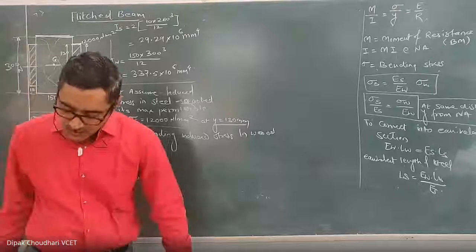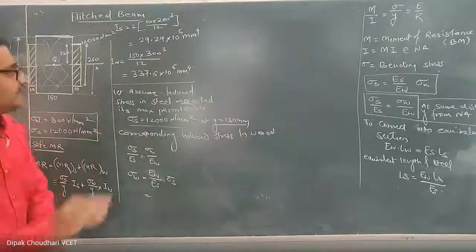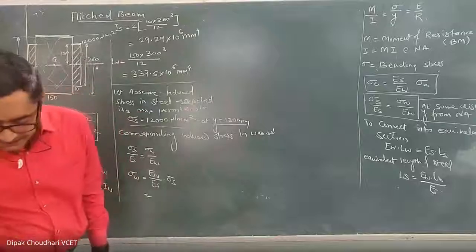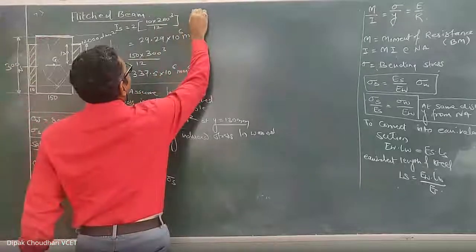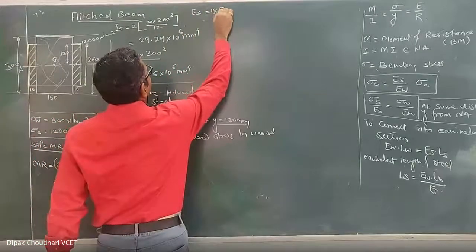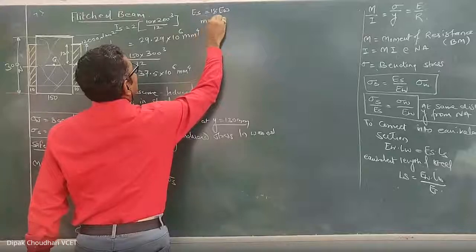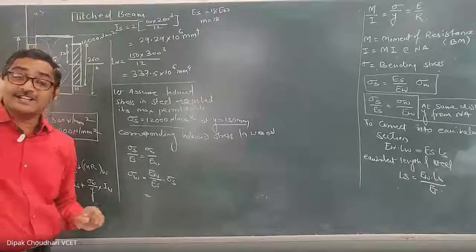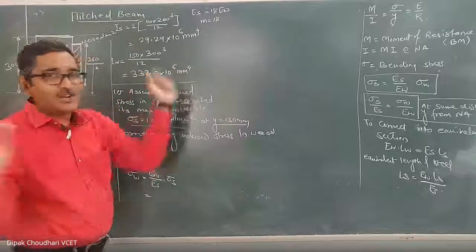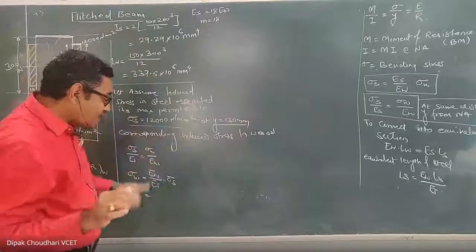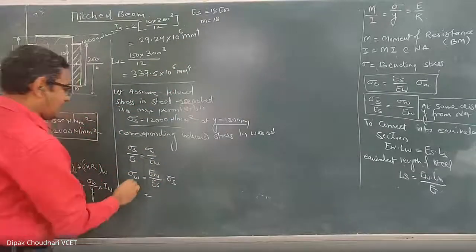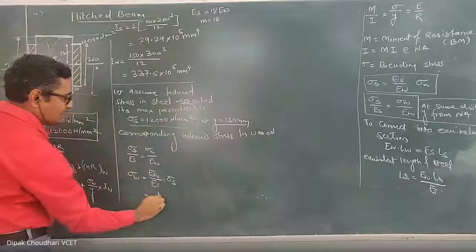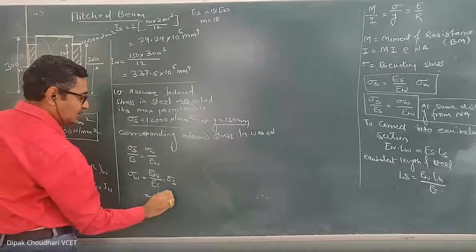Now in this question, take Es equal to 18 Ew. This relation is given. It means that the modular ratio is given as 18. Es upon Ew is the modular ratio. Modular ratio is always greater than 1. Ew upon Es is not the modular ratio. Es upon Ew is the modular ratio. Clear? So this Ew upon Es will be 1 upon 18 into sigma s.